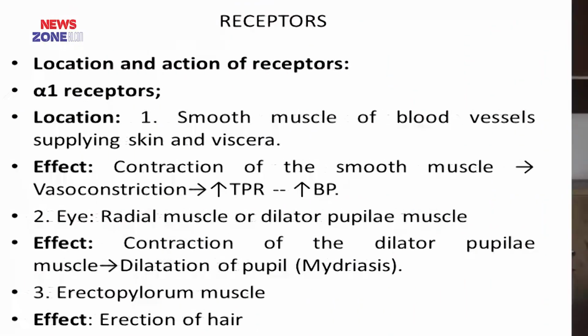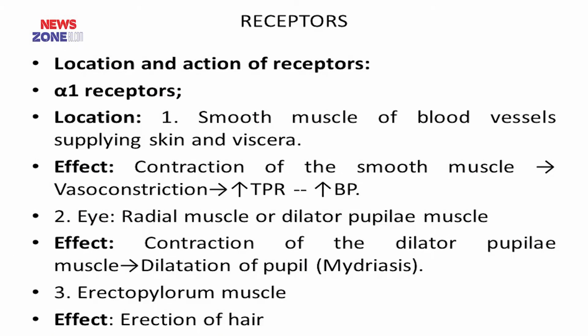Now the location and action of receptors. The alpha 1 receptor is located in the smooth muscles of blood vessels supplying skin and viscera. Contraction of the smooth muscles of blood vessels causes vasoconstriction, increases total peripheral resistance and thus increases blood pressure. It is also located in the eye, that is the radial muscle or dilator pupillae muscle of the eye, and contraction of the dilator pupillae muscle causes dilatation of the pupil, or mydriasis.